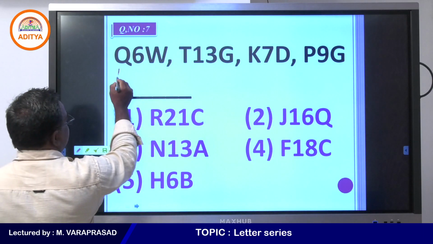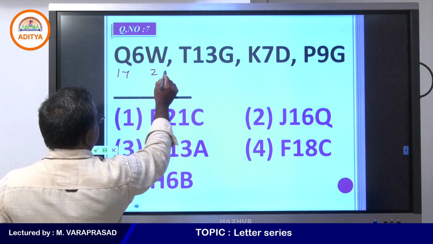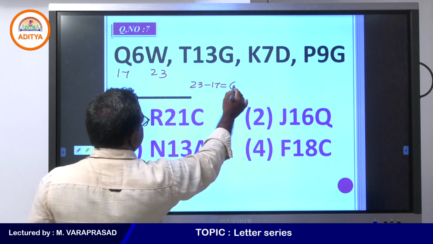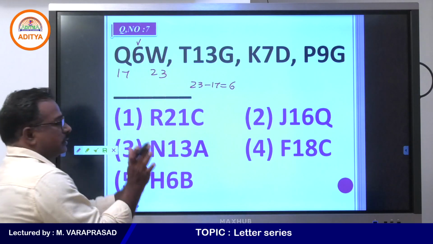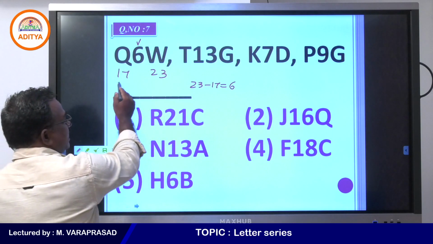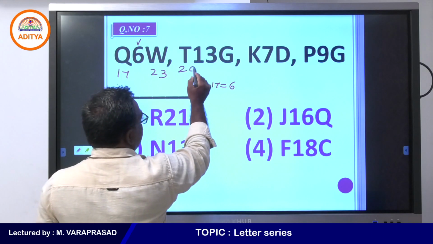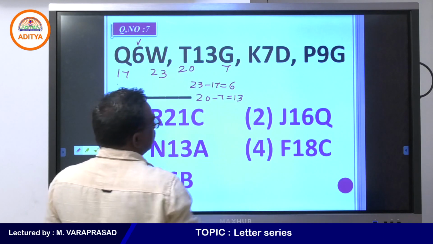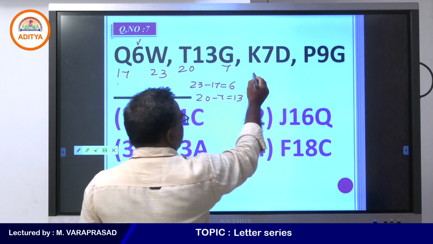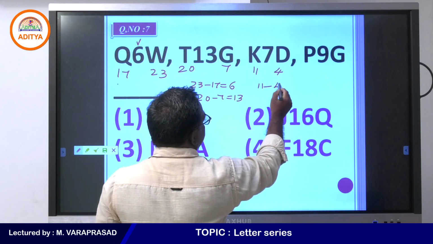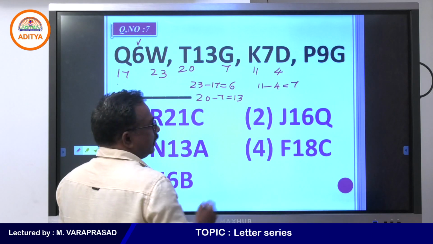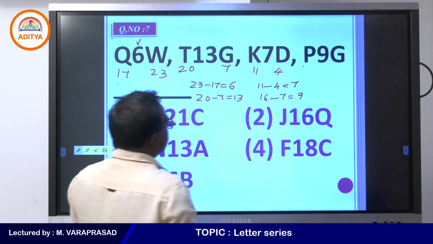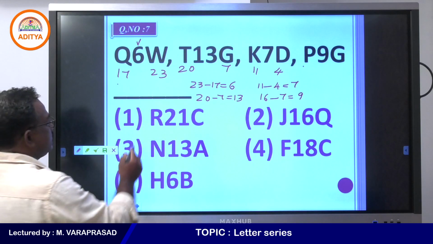If you see, this is 17, this is 23. The difference is 23 minus 17 is 6 here. That is the process going on. So, here 17, 23, here 20 and 7. So, the difference 20 minus 7 is 13. Now see here 11 and 4. 11 minus 4 is 7 and here 16 minus 7, that is 9. So, now we need to get the answer here.